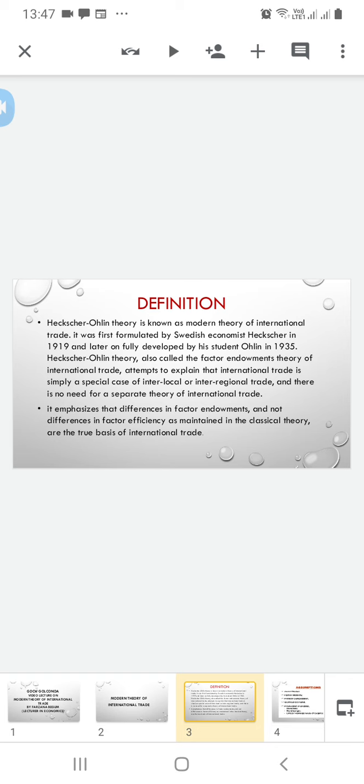It emphasizes that differences in factor endowment, and not differences in factor efficiency as maintained in the classical theory, are the true basis of international trade.